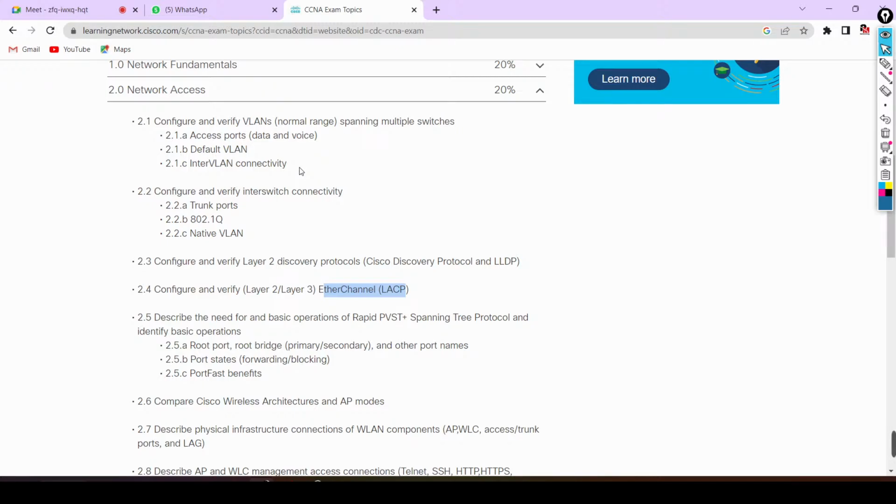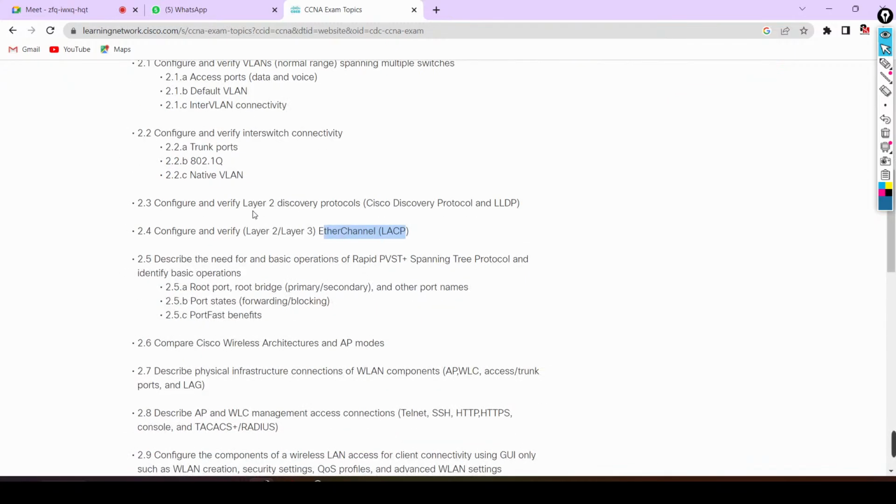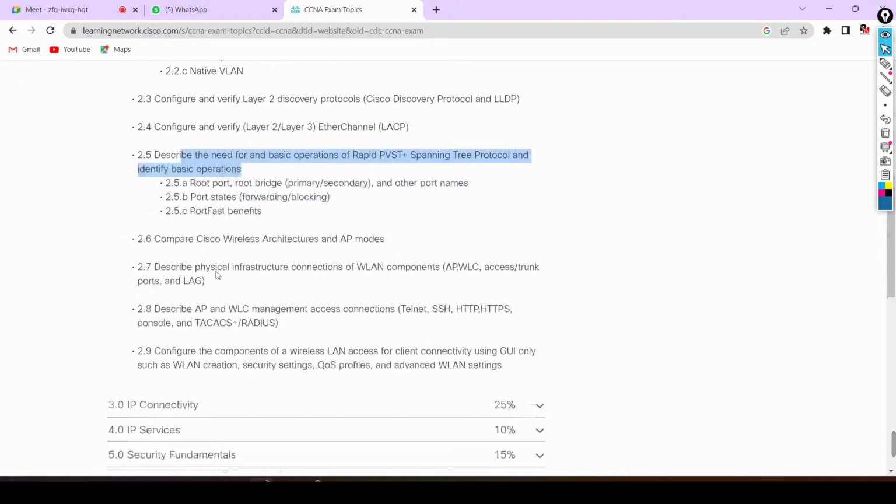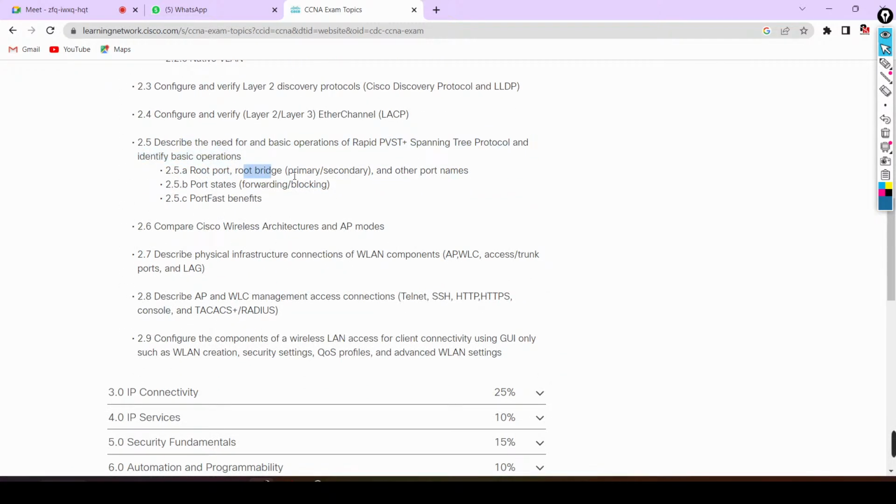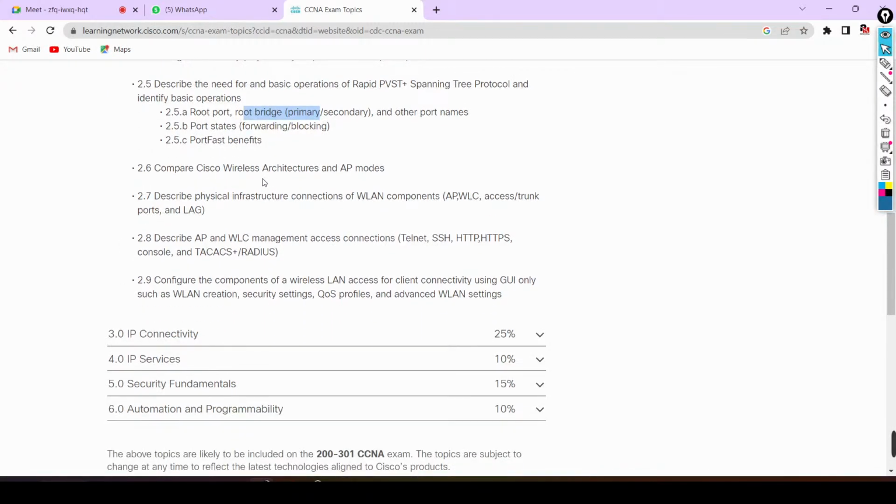When we finish routing and IP connectivity, after that I will start the switching module, and then we will understand these things. Network access, this section will be covered at the end of the training. Then we will understand the Spanning Tree Protocol. As you know, we have a protocol called STP to avoid layer 2 loops. These are the concepts of STP: root port, root bridge, designated port, PortFast, root guard, everything. We will understand them inside the switching module.